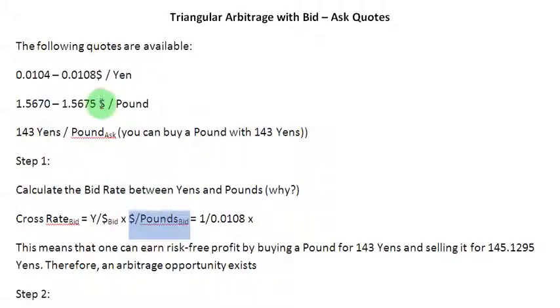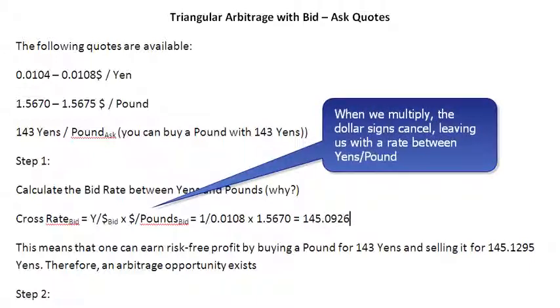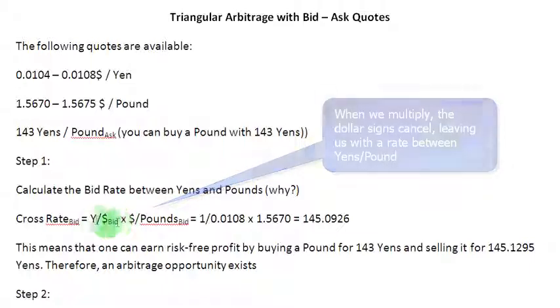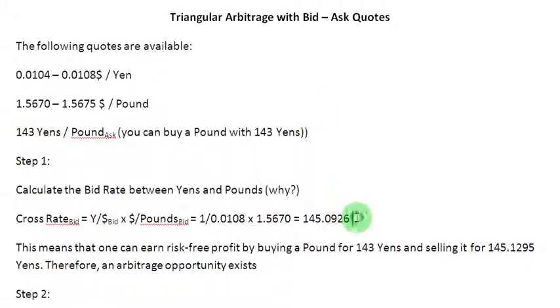And when I look at this quote, this is already in terms of dollars to a pound, where the bid rate is 1.5670. So I'm going to simply multiply this thing with 1.5670 to get my cross rate, which is going to be equal to 145.0926. Now the third currency, that is the dollar in the denominator here and the dollar in the numerator here are going to cancel out, and I'm going to have a bid quote between yens and pounds. So let me write that here quickly, yens per pound.